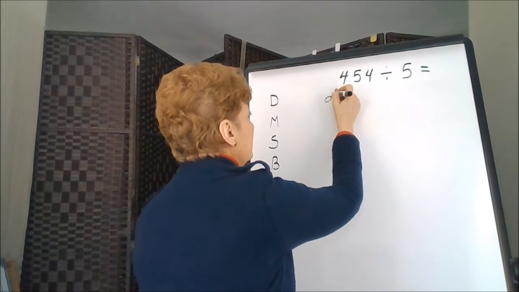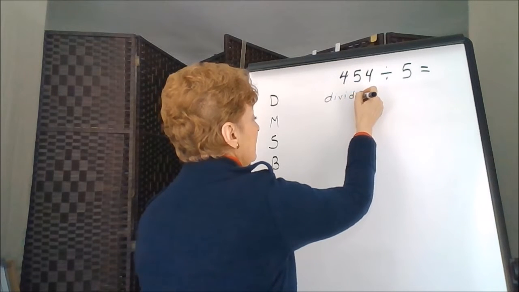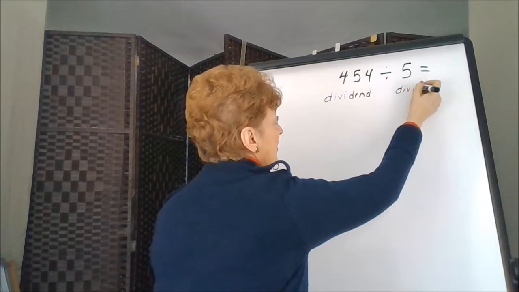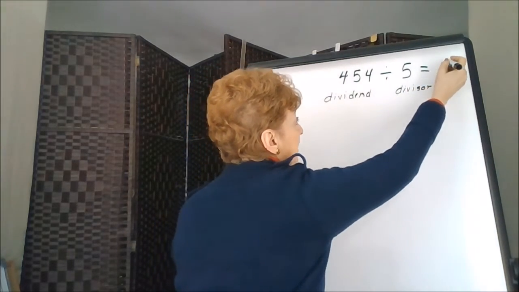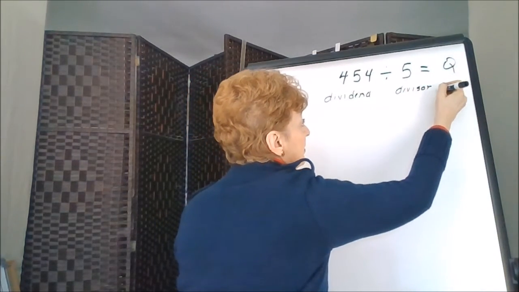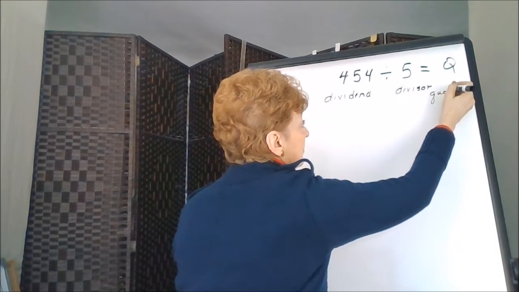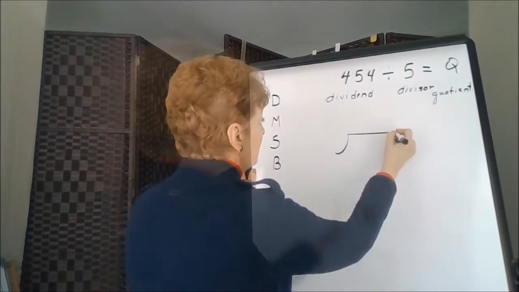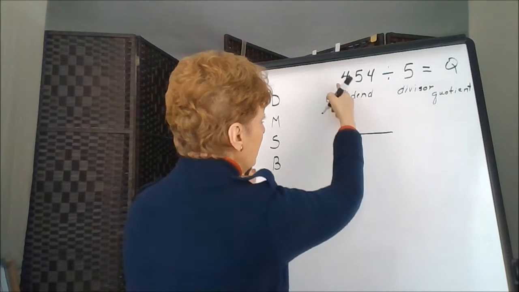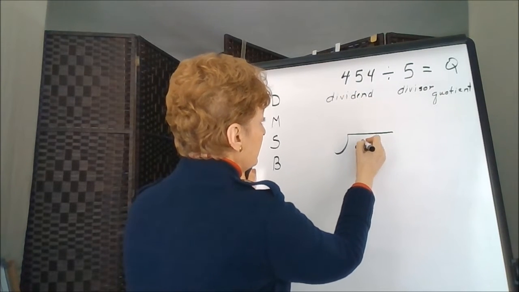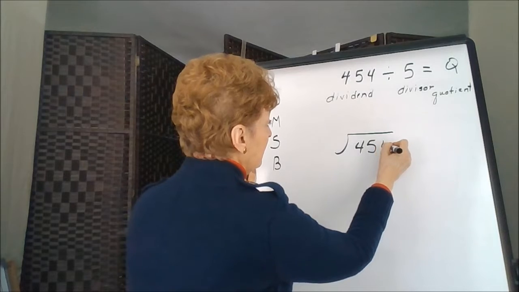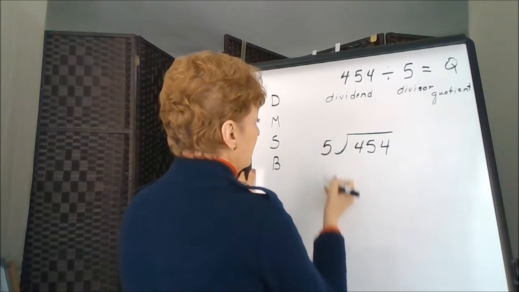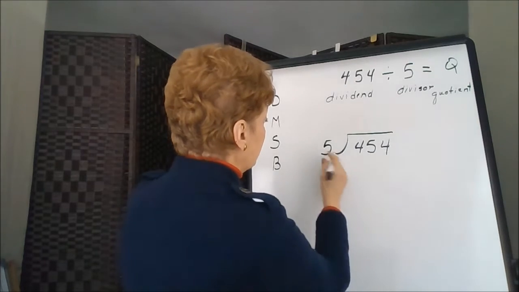This is called a dividend. This number is the divisor. And we're looking for a quotient. This symbol, that's another symbol for division. Our dividend goes underneath the bracket, and 5 is outside. Now we can start our division.